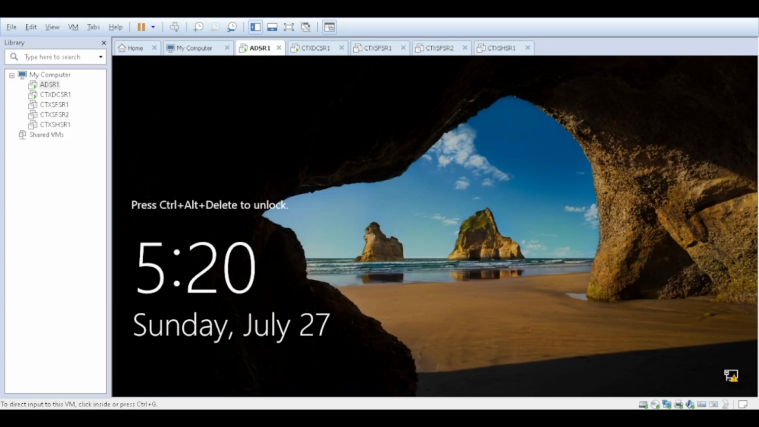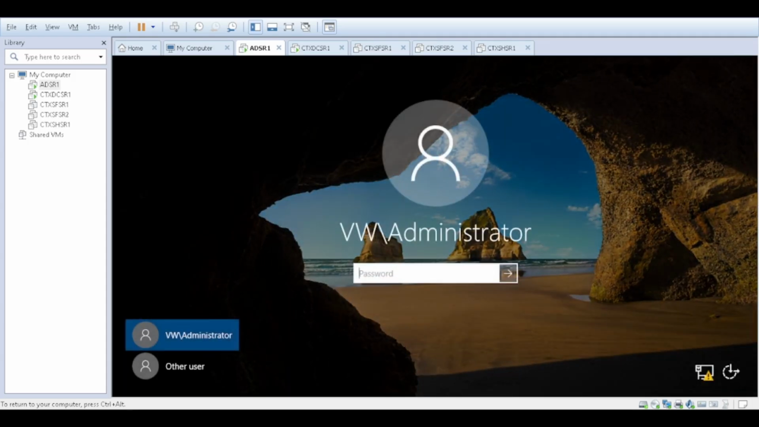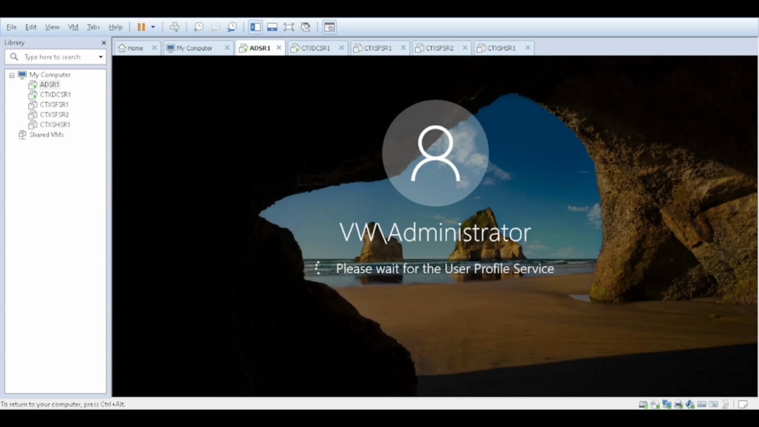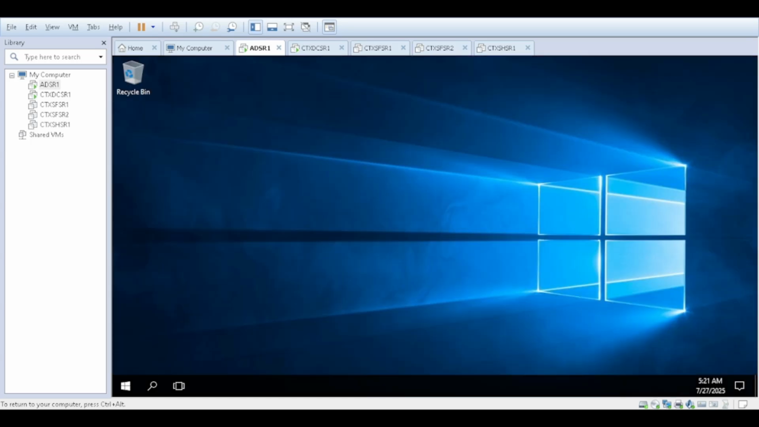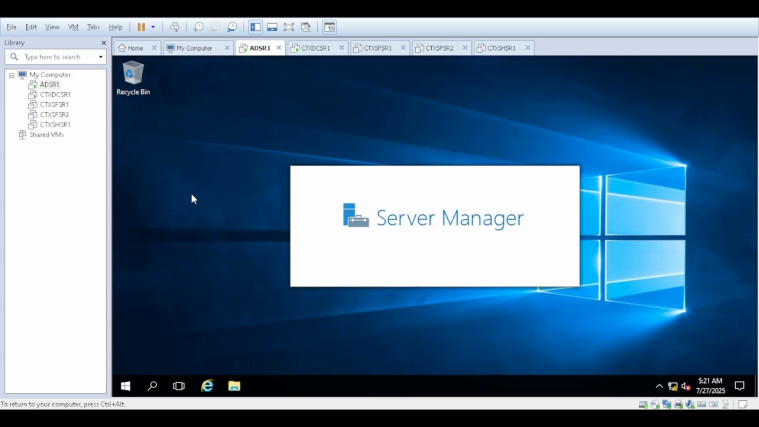Okay, I skipped the installation part and server reboot part from this video. Server is rebooted after the domain controller role installation, so let's log in to the server and just verify the services. So the domain controller is installed successfully now.